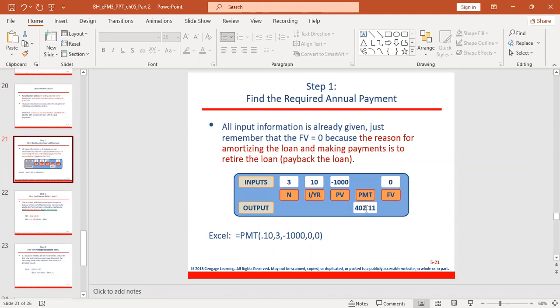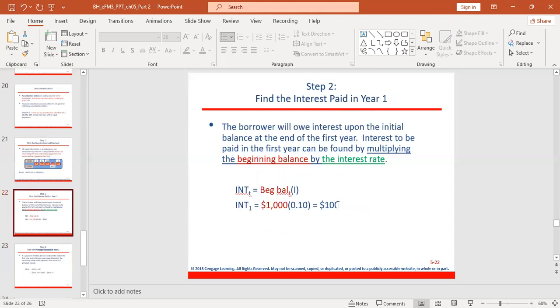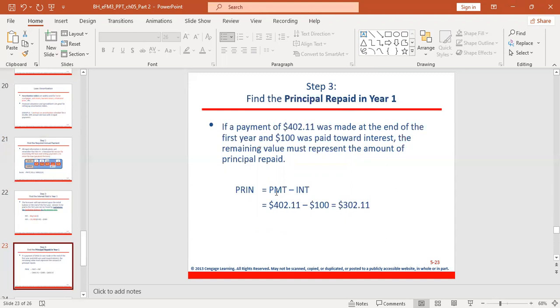So how do we know these interest charges? To find the principal repaid in year one, we already found the interest, which is 100. Then the principal repaid will be PMT, which is 402.11, minus 100. So 302.11 is actually the principal that you repaid in year one, because 100 is already interest payment.